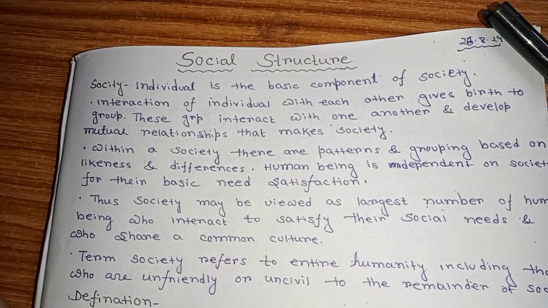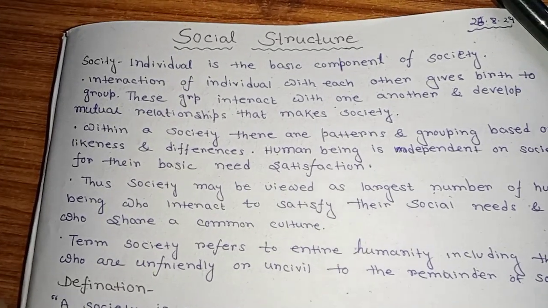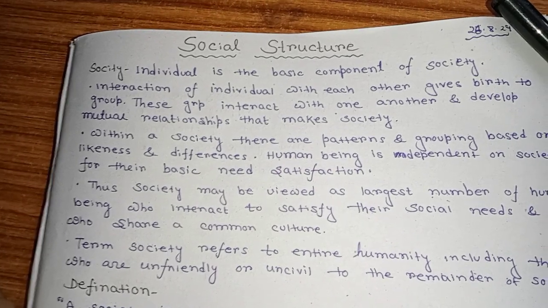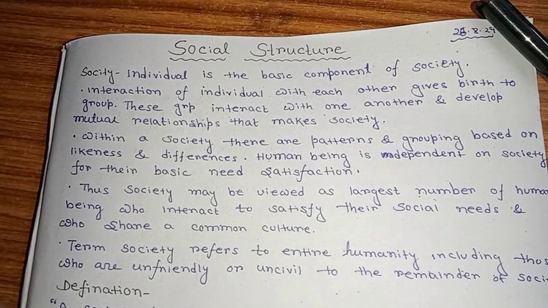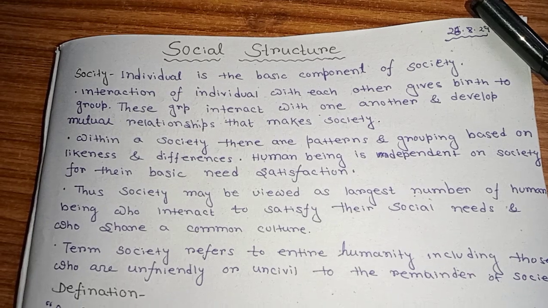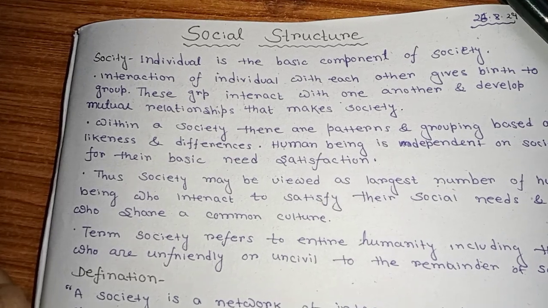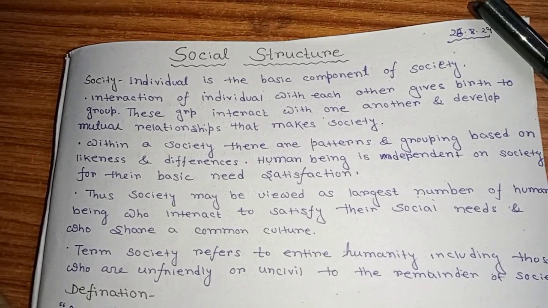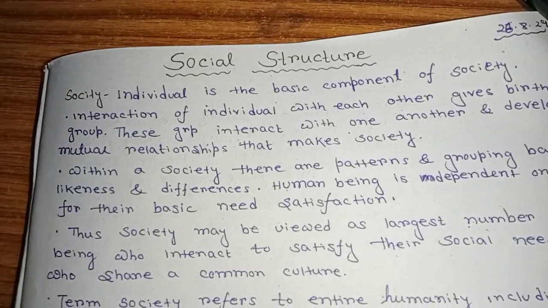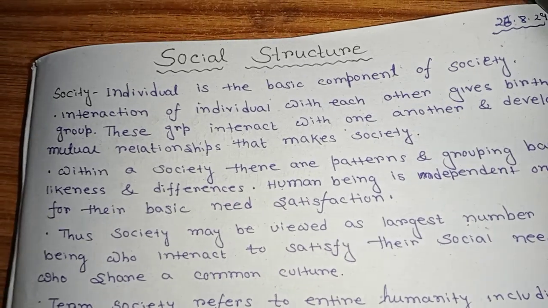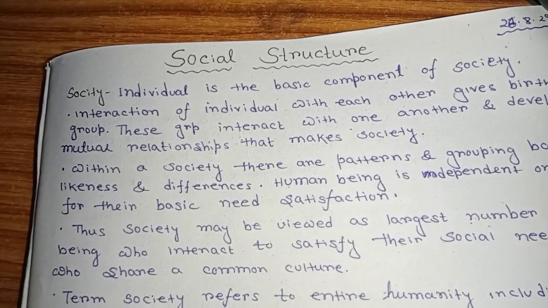Today we'll discuss social structure. It is the second chapter of sociology in our nursing profession. Before we know social structure, we must know about society. What is society? The individual is the basic component of society. You can compare it with our body: like in our body, the cell is the basic component. So you can compare the body and society, and the cell with the individual. Like our body, in society the individual is the basic component. If the individual is not present, then society can never continue.